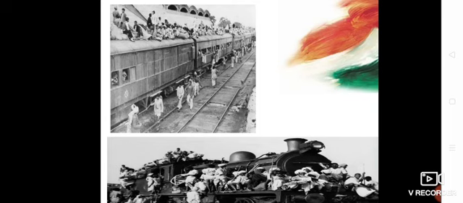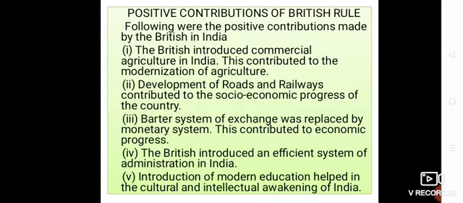But when we are talking about the British colonial period, they ruled India for about 200 years, and there are some positive aspects also. So we can discuss the positive contributions of British rule.